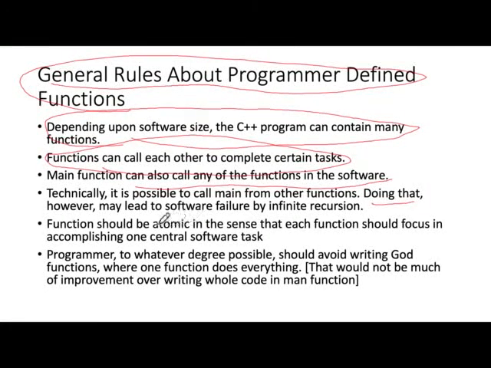A very important thing about functions is they should be atomic, in the sense that each function should focus on accomplishing one central task. You saw that when we called the sqrt function, all it did was get the square root of its argument and return it. It didn't print it. It didn't take the cube root of it. It didn't find the tangent. It just did one simple thing, took the square root and returned it. So that gives you a model of how to write functions.